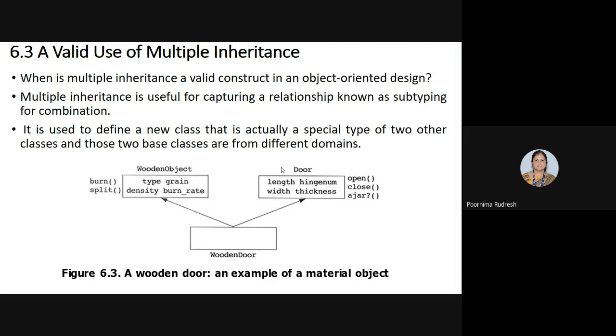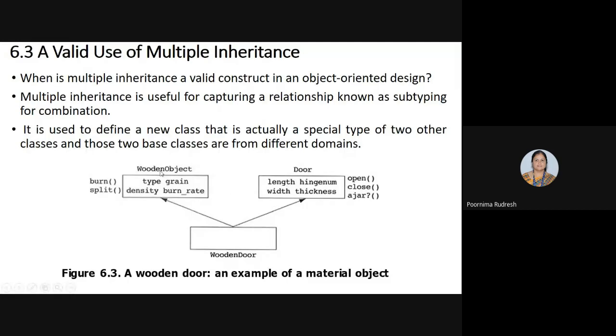Okay, by using multiple inheritance we can capture the relationship known as subtyping for combination. This is used to define a new class that is actually a special type of two other classes, and those two base classes are from different domains. See this example: we are defining a new class that is a special type of two other classes, where these two base classes are from different domains.